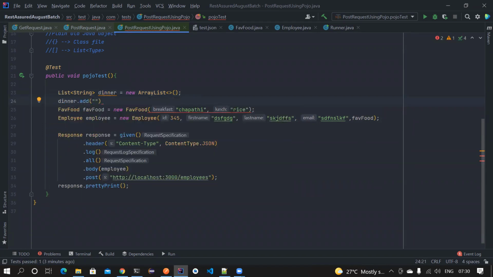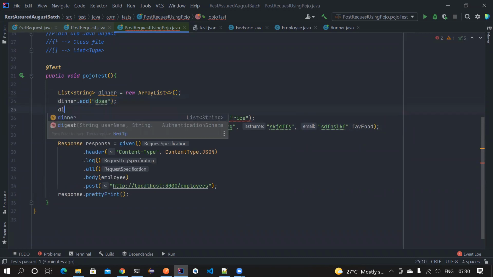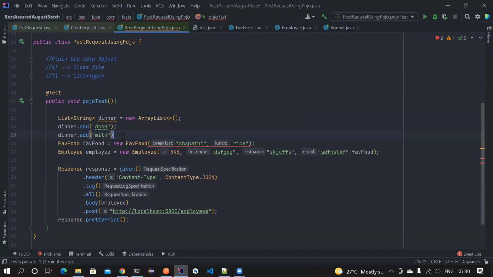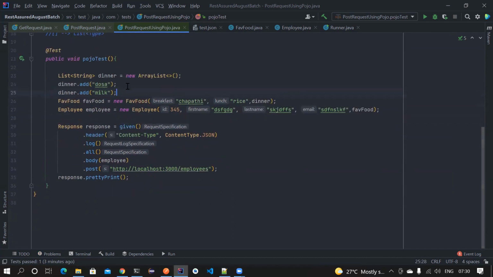First, I want to add dosa, and then dinner.add something else. So now you have created a list of objects. Then you can pass that as well. Dinner. All done. So now this is constructed, breakfast is ready, lunch is ready, dinner is a list of strings.